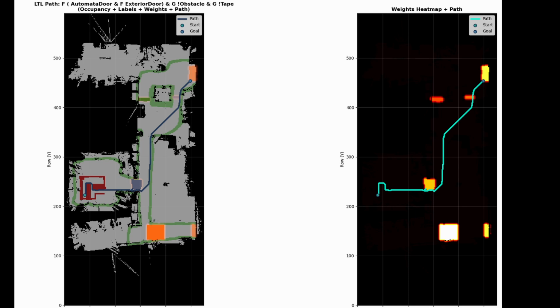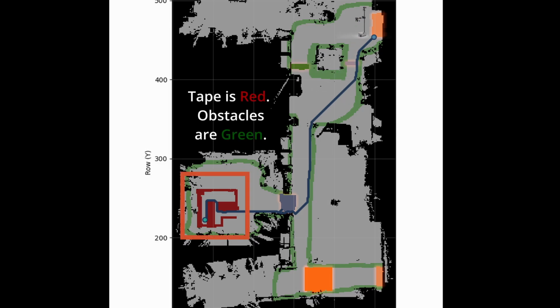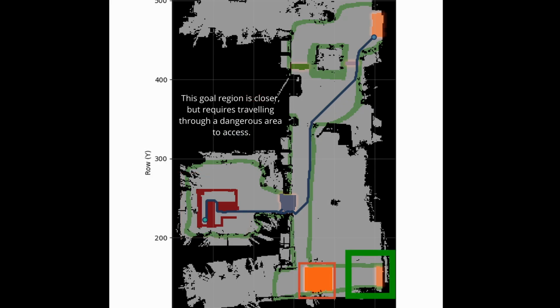For example, in this demo run on a Hello Robot Stretch 3 in Unity Hall, we set up a task that requires the robot to pick up a DoorDash delivery, navigating from the Automata Lab to the hallway. In the first instance, the robot avoids areas specified in the LTL task, which for visibility is sectioned off by tape on the floor, and plans a path to the door that is further away, yet avoids high-risk areas such as those usually crowded by students testing hardware.